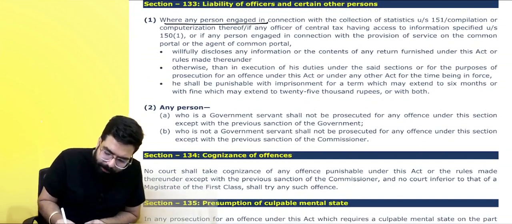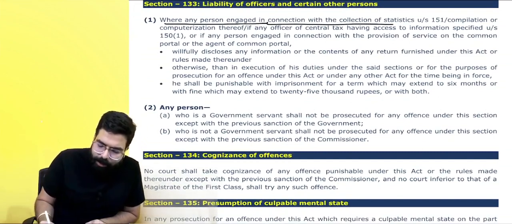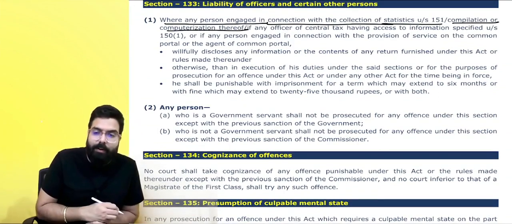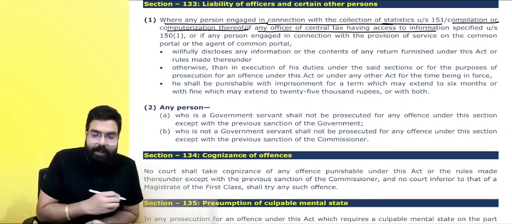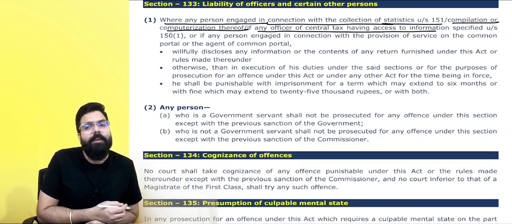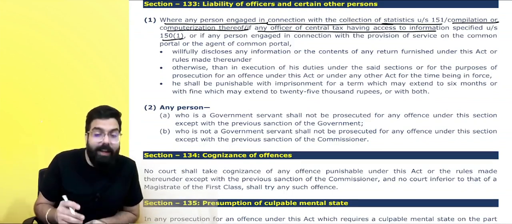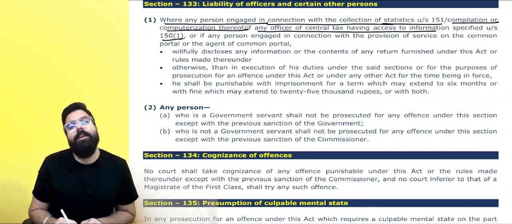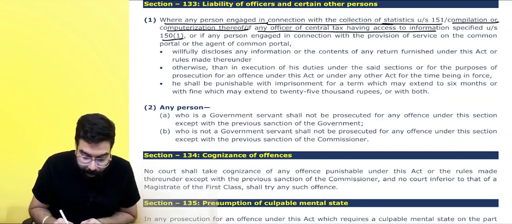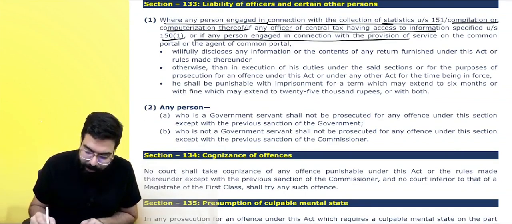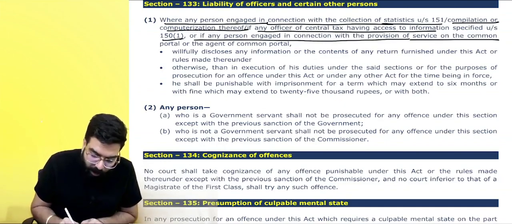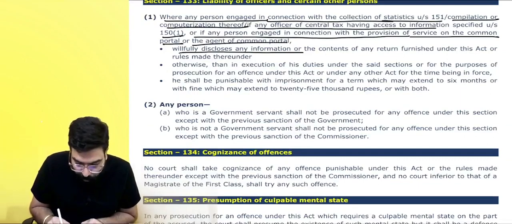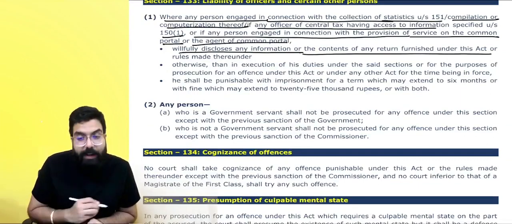Where any person engaged in connection with the collection of statistics, compilation or computerization thereof, or any officer of the central tax having information specified under section number 150, they have information relating to a person. Information return is furnished under section number 150. If any person is engaged with the provisioning of service on the common portal or an agent of the common portal will fully discloses any information or content of a return